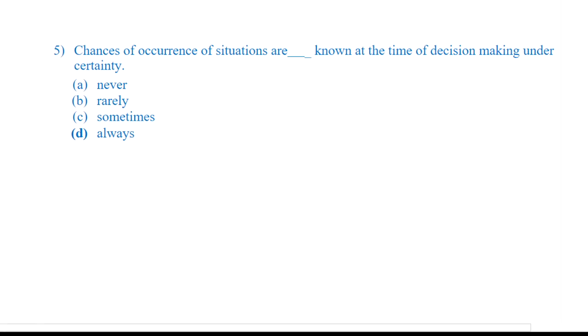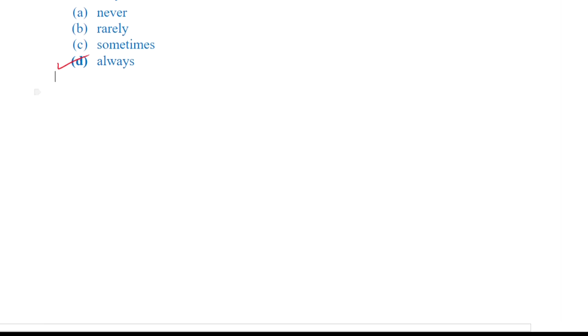The chances of occurrence of situations are dash known at the time of decision making under certainty. The chances of occurrence, and the last few words are decision making under certainty. So the chances of occurrence are always known. We have the values of the probabilities for every event or state, which are known in advance, and hence option D is the right option. Moving on to the next question.